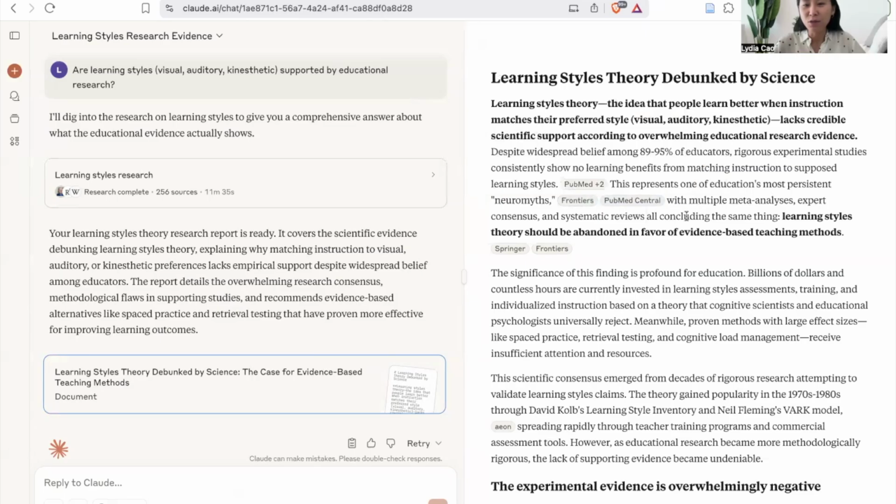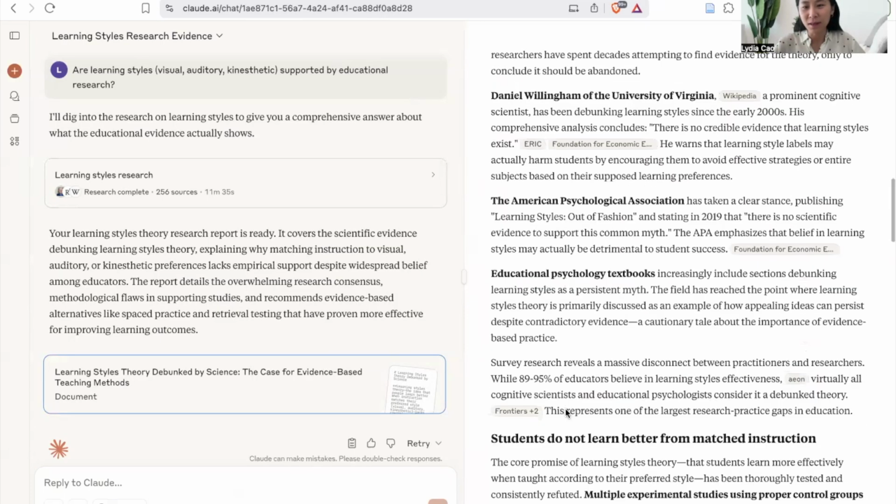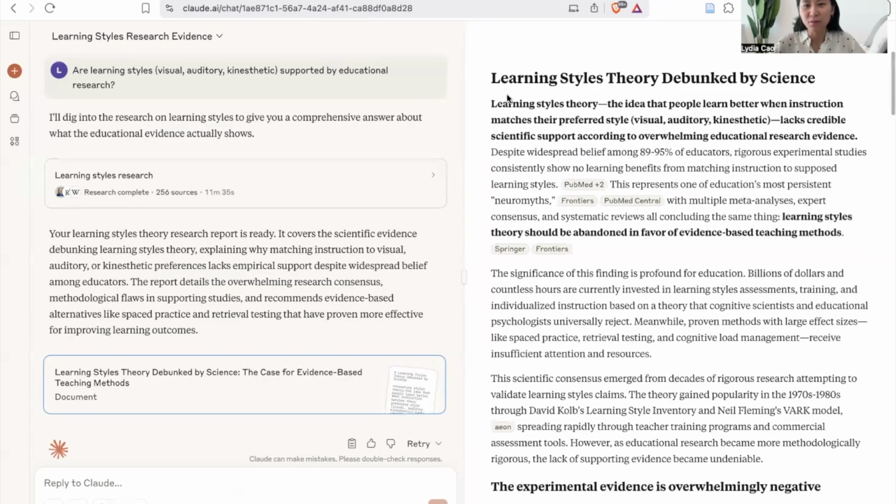And the research reports also include citations from these different sources it has consulted. So here it tells me that this learning style theory is not well supported by educational theory, which is true. This has been debunked many years ago, but it persists as one of the myths in education.